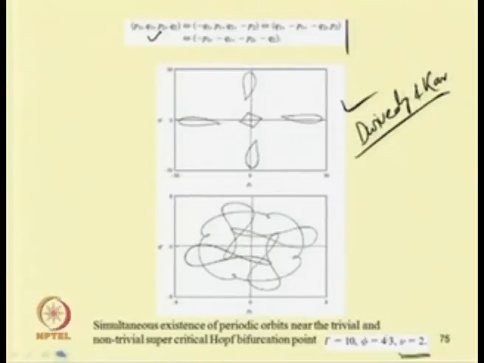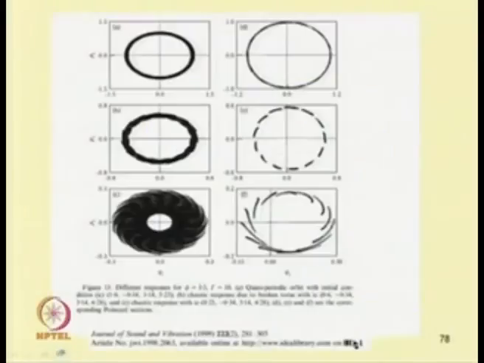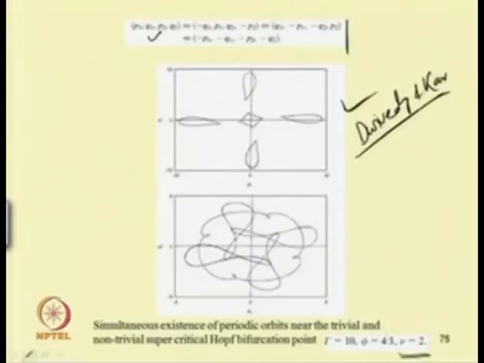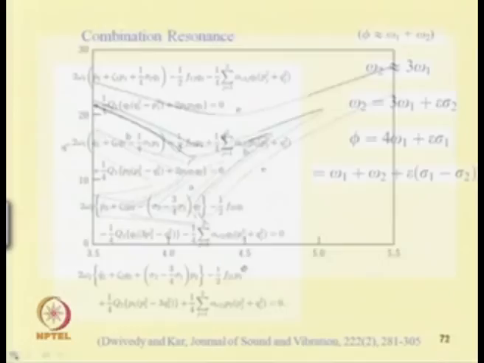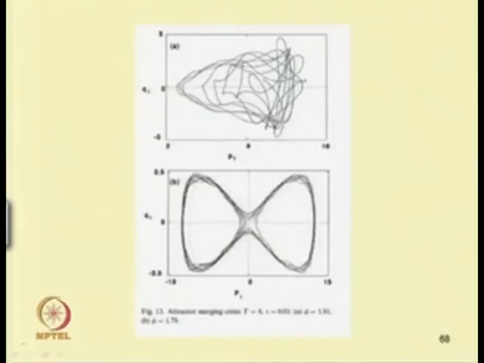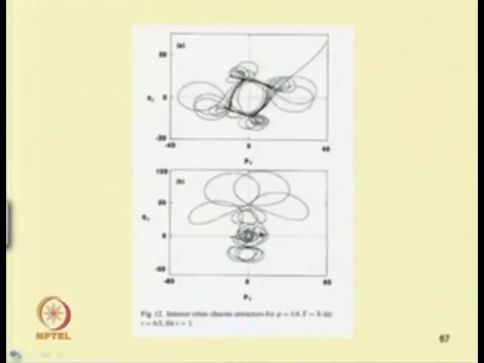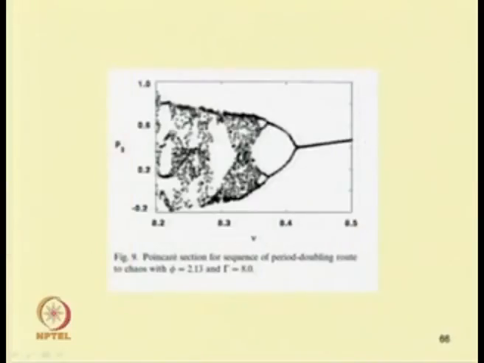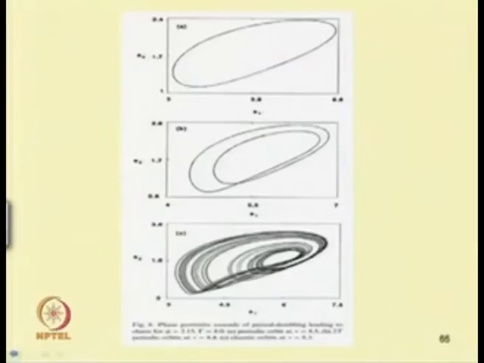Similarly, one can see some chaotic response also in this system. We will study that in the next class. These are some of the chaotic responses obtained. This is a period doubling route to chaos. Initially one has a single period, now 2 periods, and this period goes on increasing. This is due to the period doubling route to chaos.